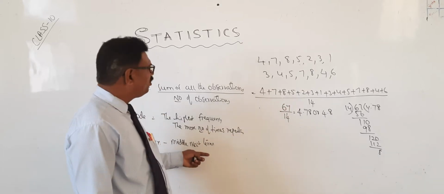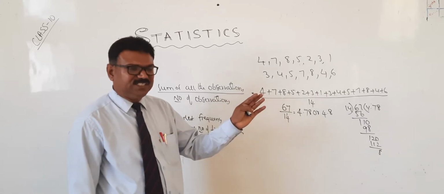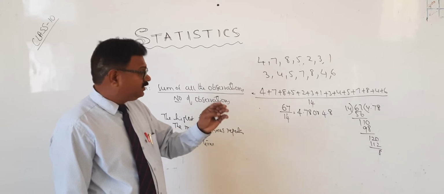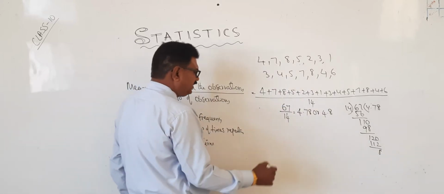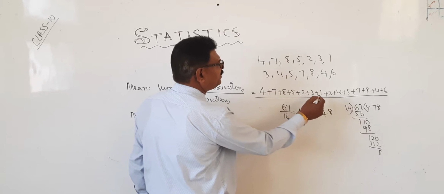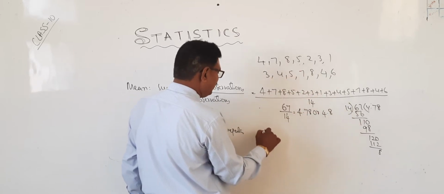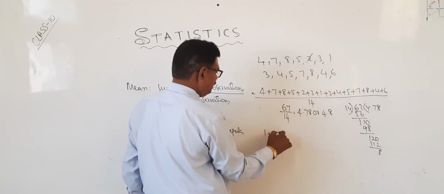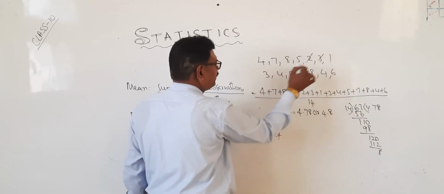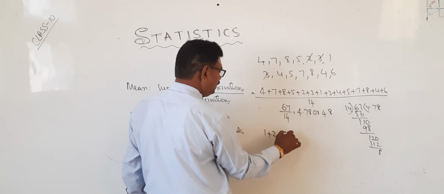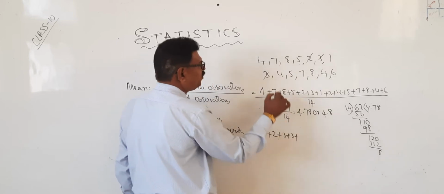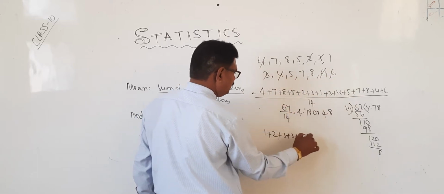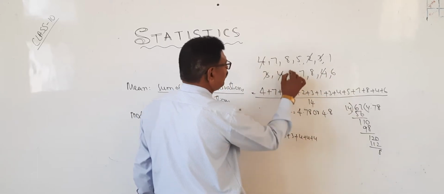Next, the middlemost term. So we have to arrange in ascending or descending order. Here 14 numbers are there. We will see how many ones are there: only one. How many twos? One. How many threes? Two. Fours: three. How many fives?